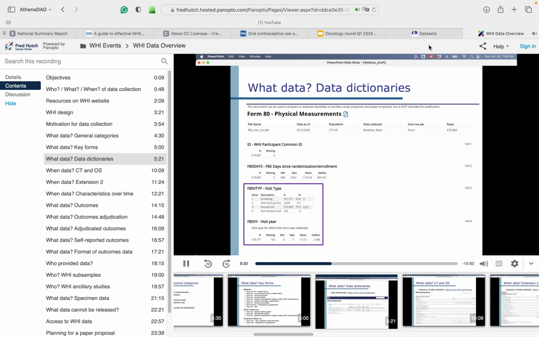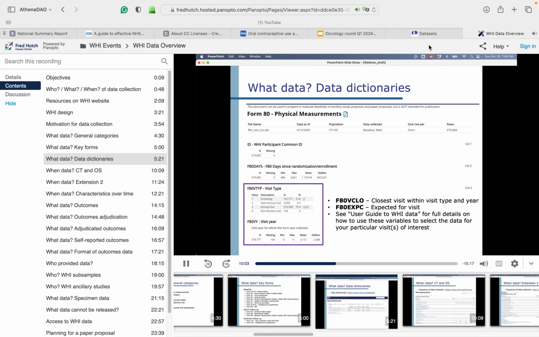For longitudinal data like this, in addition to the variables of WHI common ID and days since randomization or enrollment, we also get additional information about the type of visit and the visit year for the collected form. We can see in this case, most forms were collected at baseline or screening, or during annual visits, and the visit type and year variables can be combined to create longitudinal data for a participant over time. In the event that multiple forms were collected in the same year for a participant, 2 additional variables provide information to help users determine which visit to select.